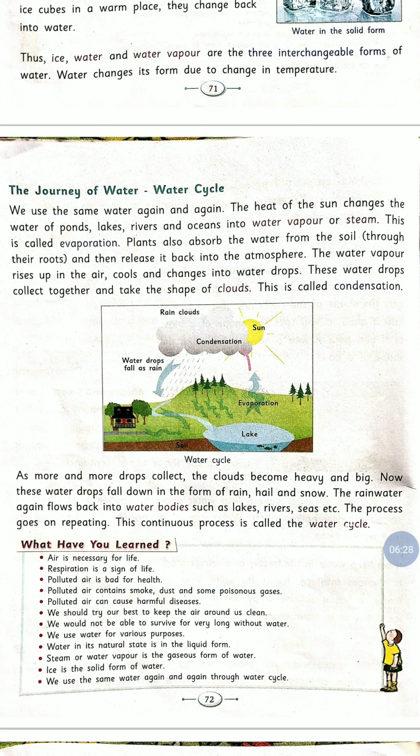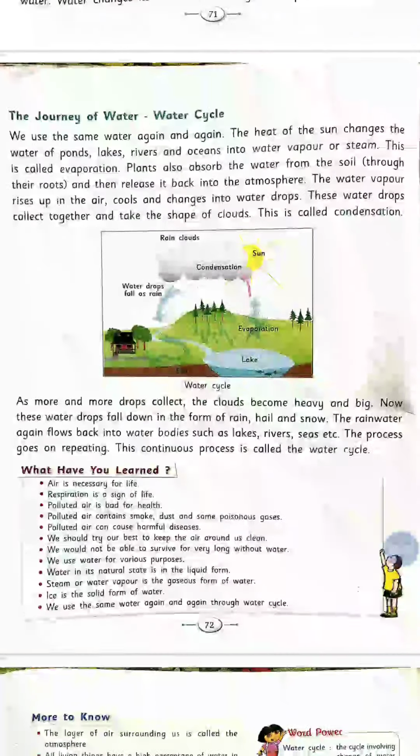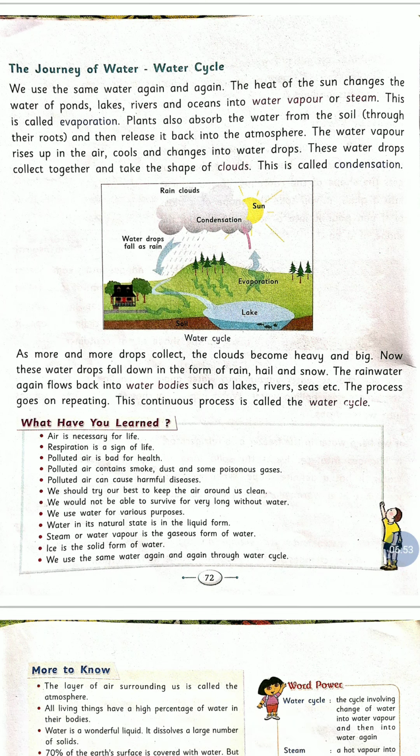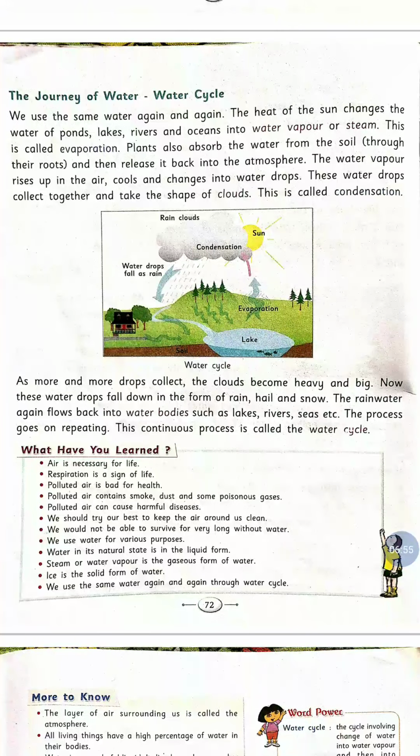Polluted air contains smoke, dust and some poisonous gases. Polluted air can cause harmful diseases. We should try our best to keep the air around us clean.